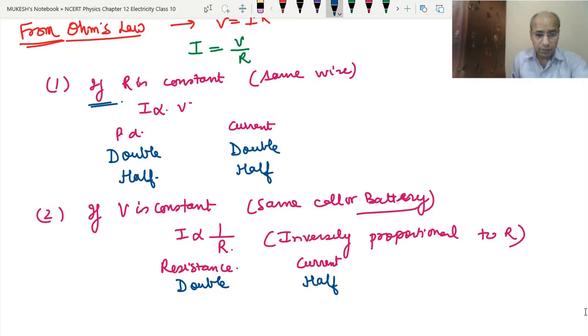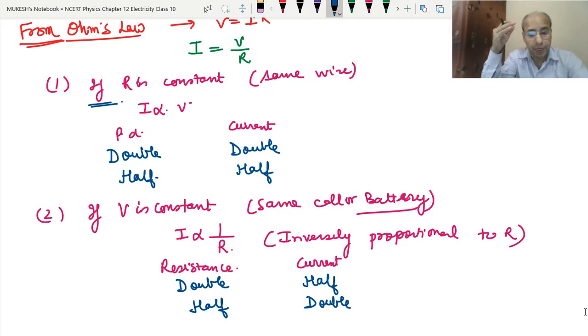Or if we make the resistance half, then the current will become double. Same way, if we make the resistance triple, then current will become 1/3. If we make the resistance 1/3, then the current will become 3 times. So this is the relationship here. And here we have kept V, the potential difference, constant.